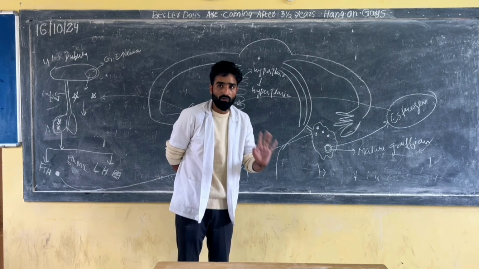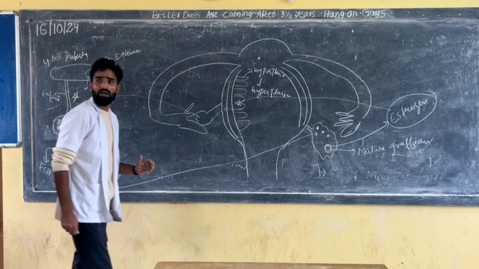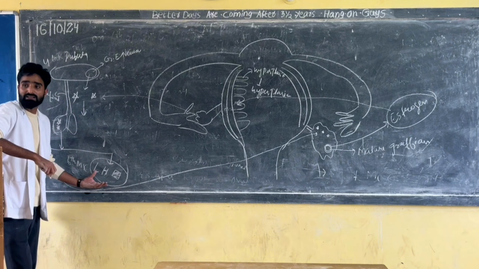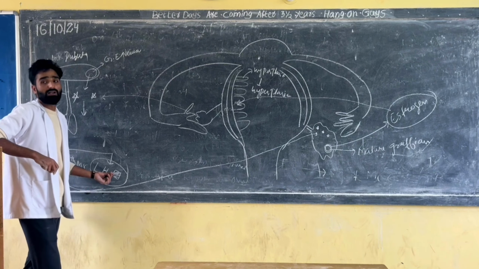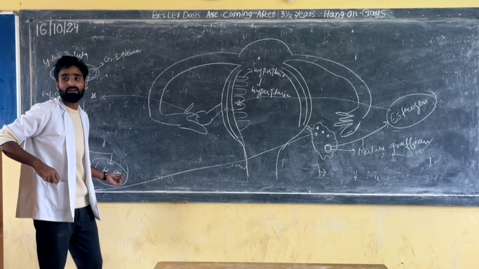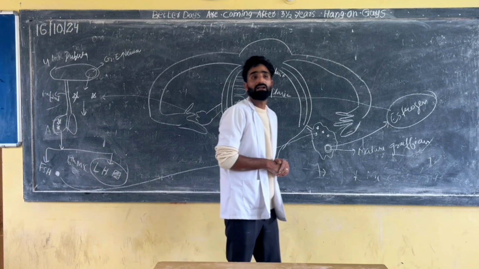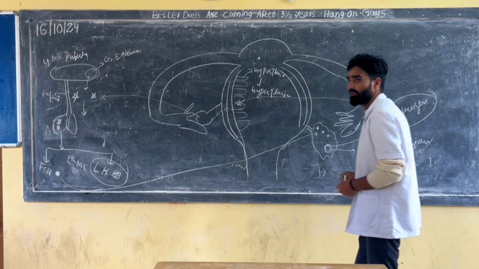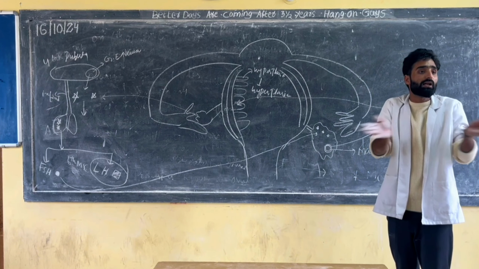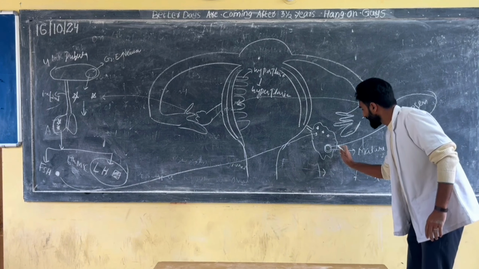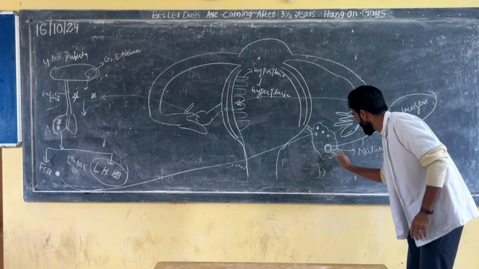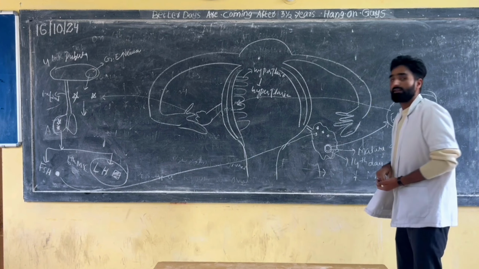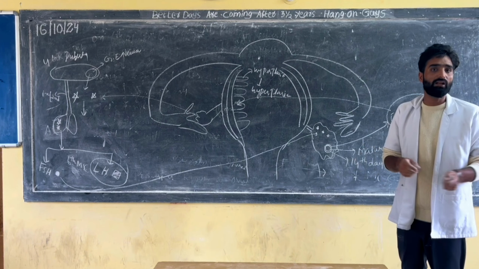Clear? Okay. Now at the 14th day, this LH hormone will come, and it will act on the mature Graafian follicle. What will it do? It will make the Graafian follicle rupture, burst, at the 14th day.